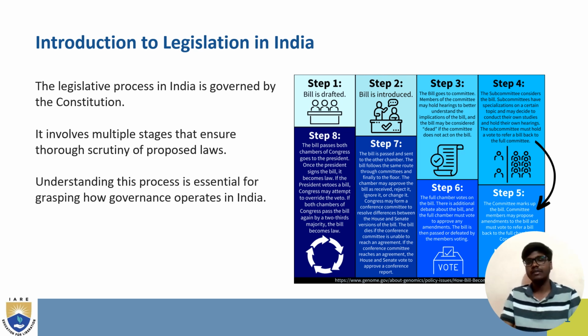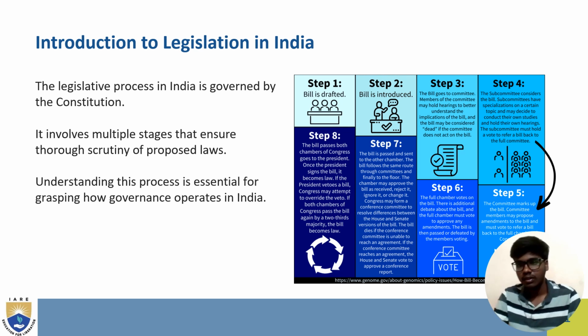Here are the 8 steps where the legislation happens. In step one, the bill is drafted, and in step two, the bill is introduced in the House, which is Lok Sabha and Rajya Sabha. In step three, the bill goes to committee, and in step four, the subcommittee considers the bill. In step five, the committee marks up the bill, and the committee members may propose amendments to the bill. In step six, the full chamber votes on the bill.